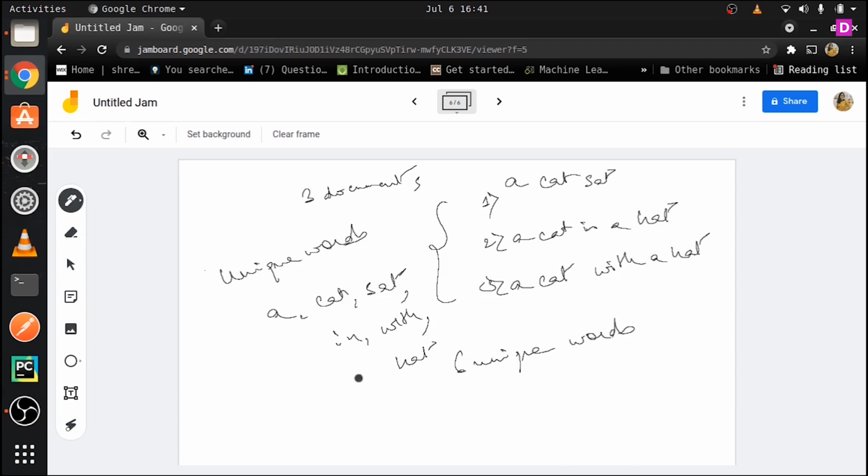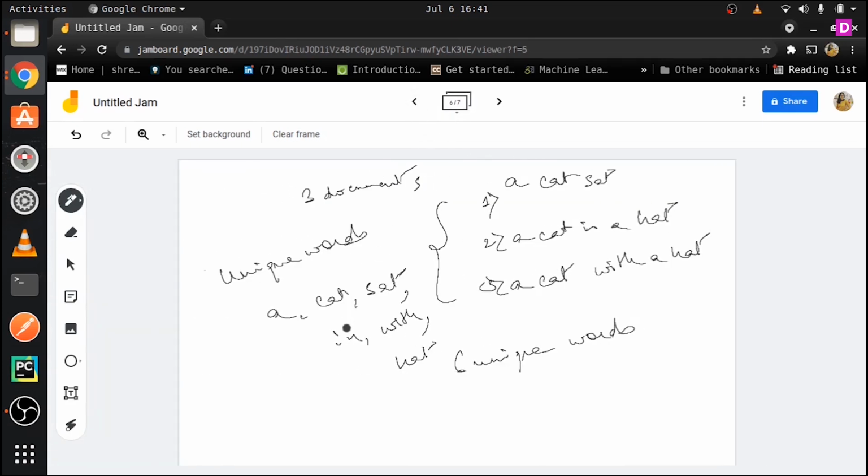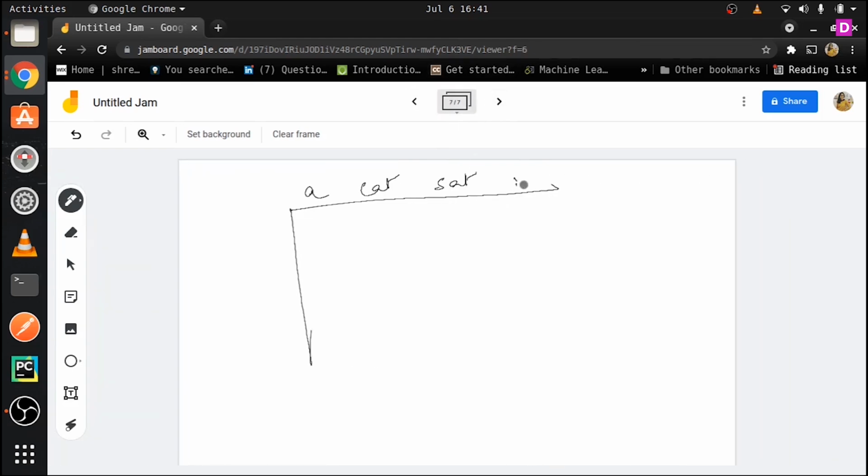Right, so this is our number of unique words. So what we are going to do is write a matrix in this format. Let us write all our unique words first: a, cat, sat, in, with, and hat. Alright, so this is one, and the other one here will be our documents.